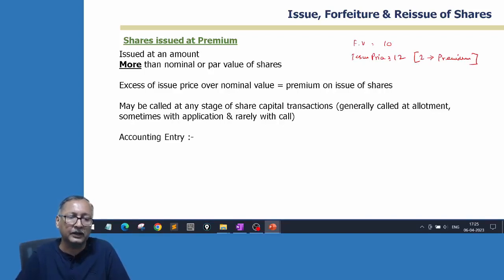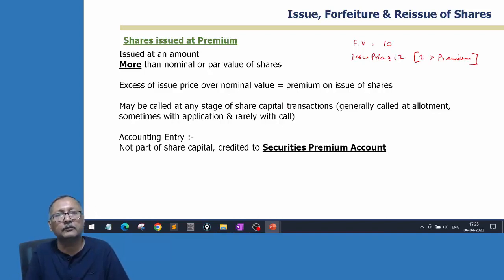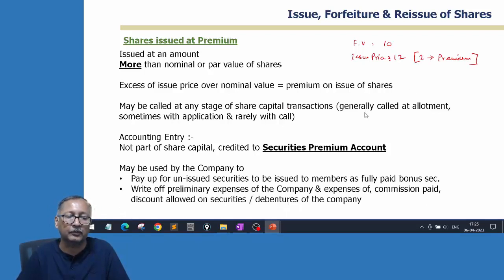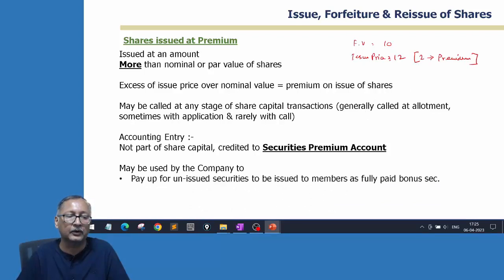Now the accounting entry for this money is that it is not capital; it is a separate account. It has to be transferred to the securities premium account. So it cannot be treated as share capital. And this amount will be utilized for specific purposes. It cannot be utilized for every purpose. It may be utilized for issuing unissued share capital as bonus shares to the existing shareholders.